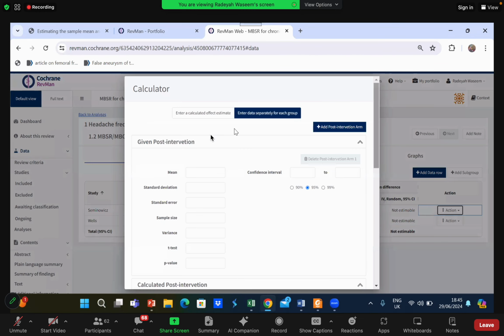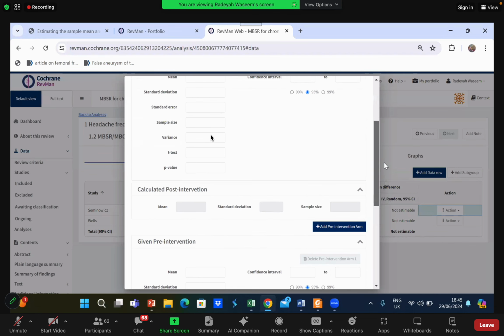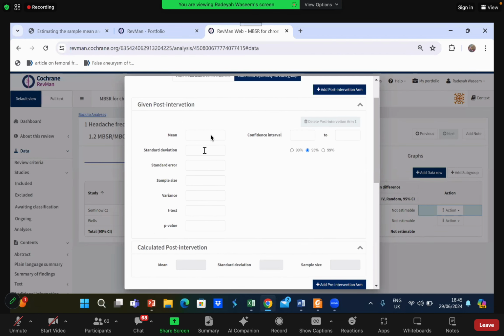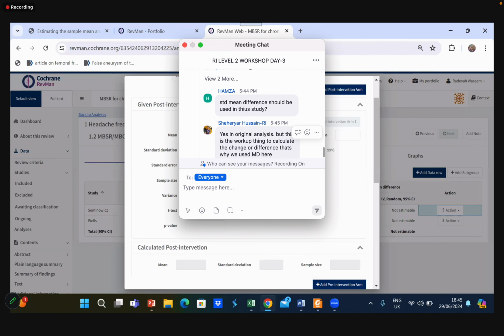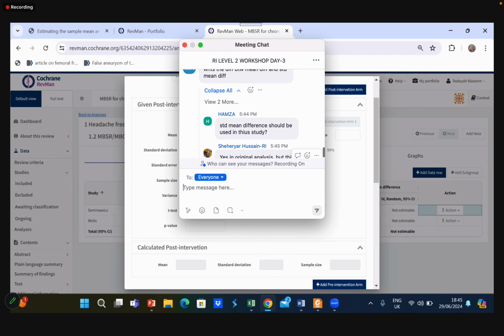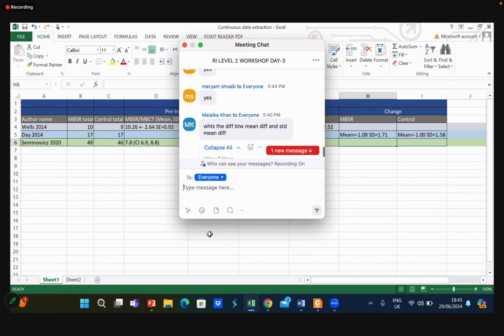In the calculator, now see you have the post intervention and then you have the pre intervention, right? Now I will simply add my mean, standard deviation, standard error, sample size, whatever I have. If I have the confidence interval, I will enter that. If I have the p-value, I will enter that in my post-intervention section and then also in my pre-intervention section. So if you guys have the data set with you, just a second, let me take a picture of that data set as well so that I can also enter the values with you.